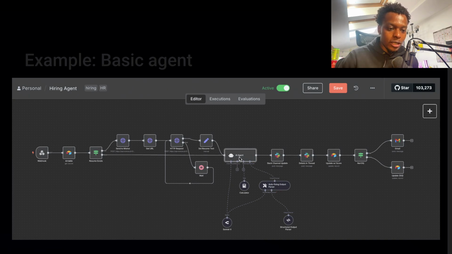And then from here, the agent will score the application based on the criteria that I have set up. And then it will send a Slack channel update, details in the thread, and then it will update the Airtable over here with the score. And then if they're DQ'd, then it will just say, yeah, they're DQ'd, we're going to leave them alone. If they aren't a DQ, then we'll send them an email saying, hey, let's have a conversation.